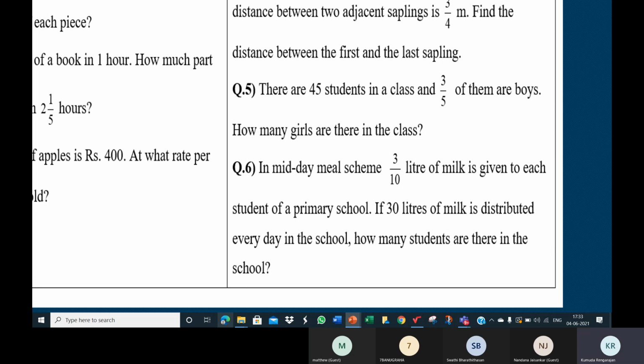2 chocolates per student. Totally 30 chocolates have been distributed. So how many students? Ma'am, 15 students. 15 students, because totally 30 chocolates are distributed and one child is given 2 chocolates. So 30 divided by 2, 15 students. Chocolates have been distributed to 15 students. So when there are 15 students, each of them getting 2, 15 into 2, 30.